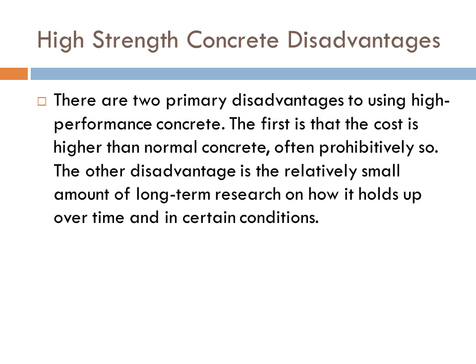There are two primary disadvantages of using high performance concrete. The first is that the cost is higher than the normal concrete, often prohibitively so. The other disadvantage is the relatively small amount of long-term research on how it holds up over time and in certain conditions.